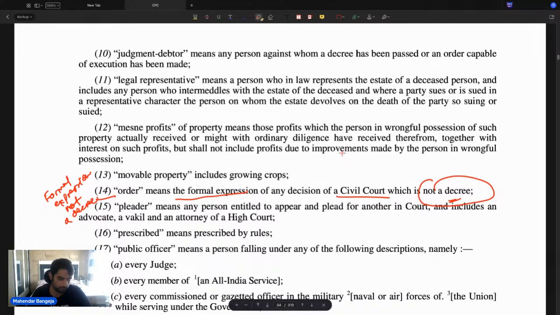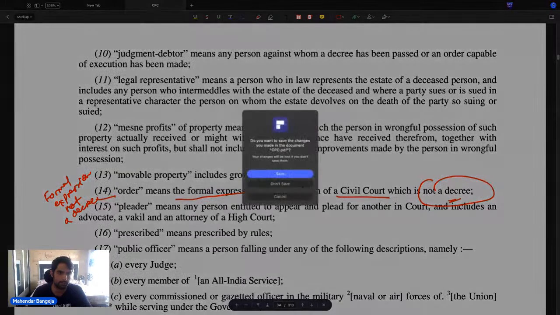यहाँ तक clear हो? Till here you guys are clear? Clear? ठीक है. एक सेकेंड. ठीक.